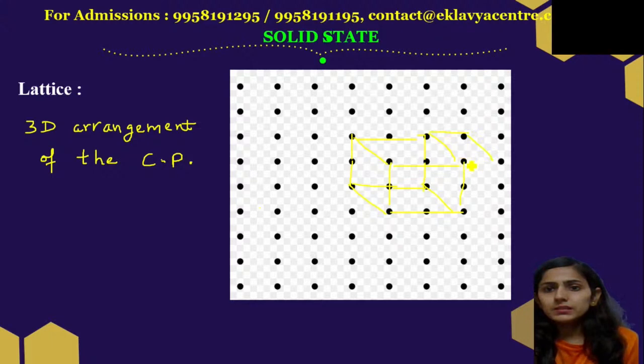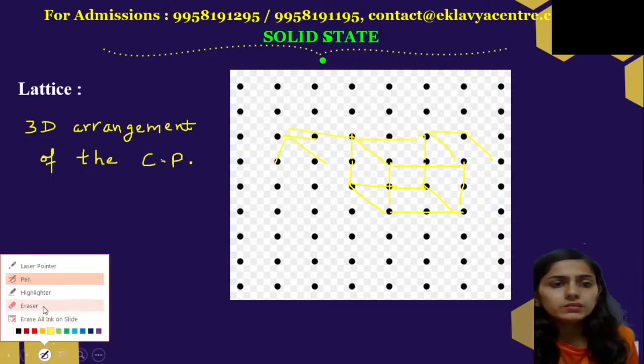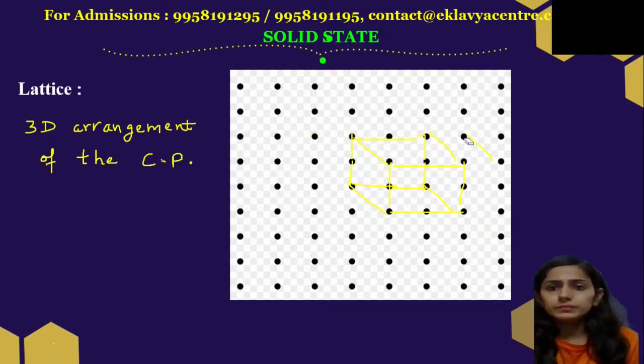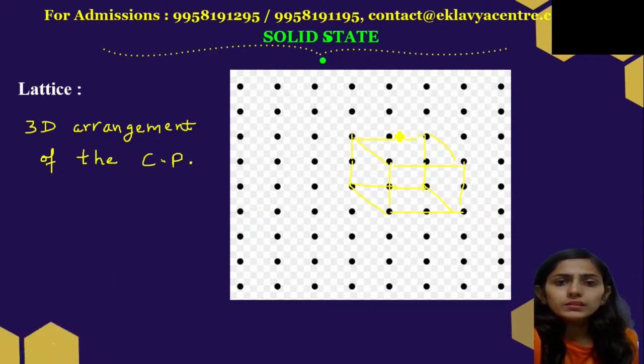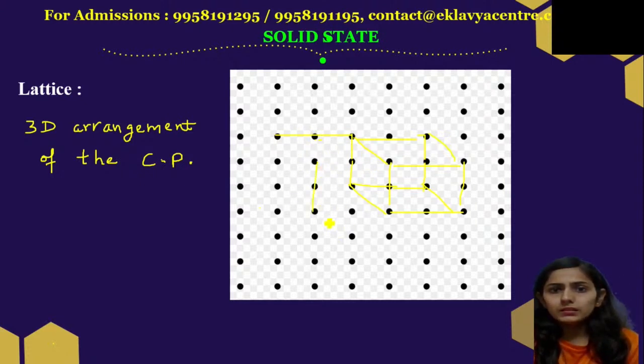What happens here is this one cube, but if I want other cubes as well, I need to simply extend this line and join these two points, and join these two points, and we'll get a cube, right? So this is how we get a cubic lattice.